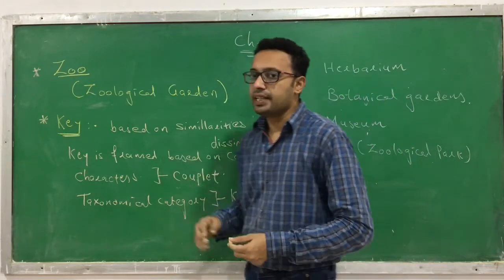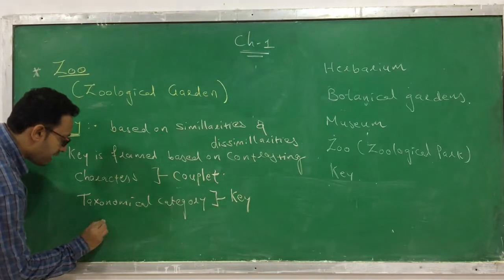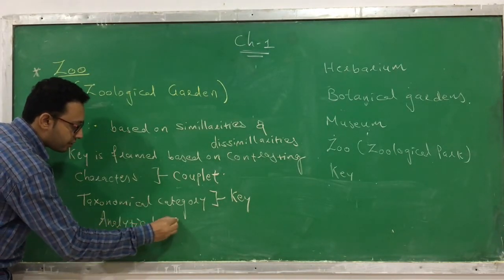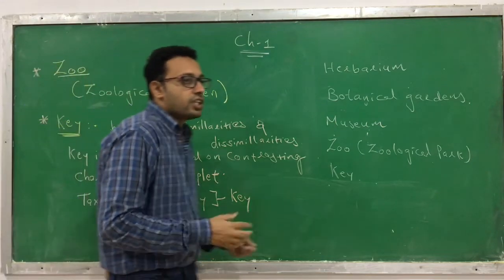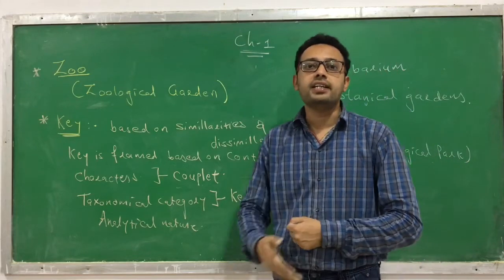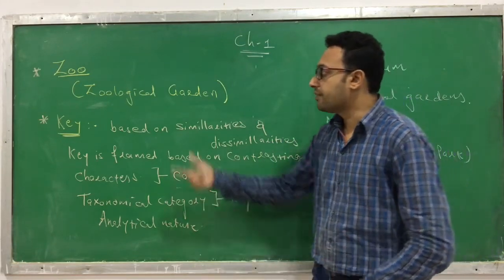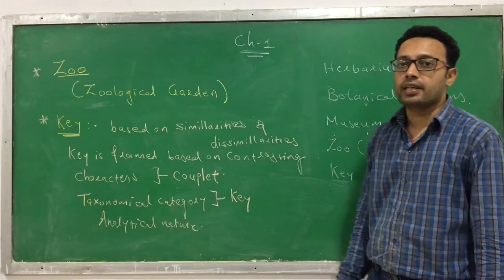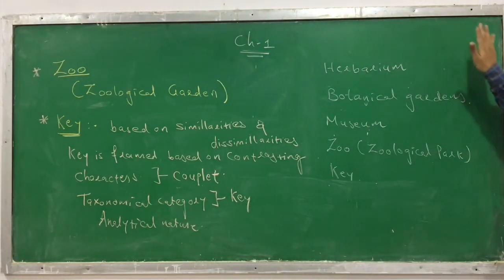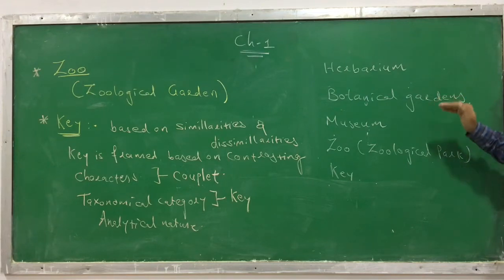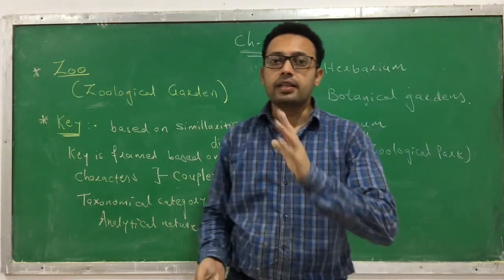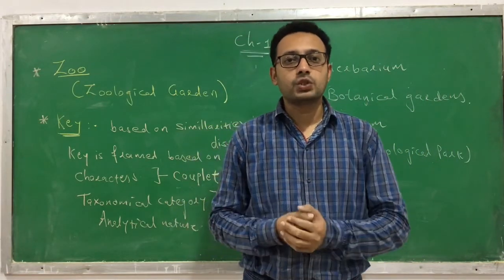And these keys are analytical in nature. Remember, they are analytical, in which you can think through your mind and give answers, and thus you identify the living organism. So that is the fifth taxonomical aid, the key. So these are the taxonomical aids: herbarium, botanical garden, museum, zoo, and the key. They are the important taxonomical aids. So that's all about the taxonomical aids.